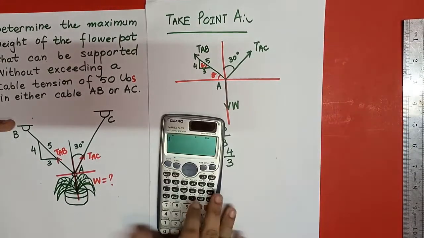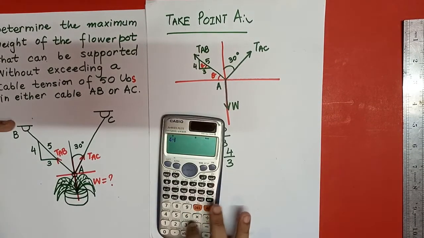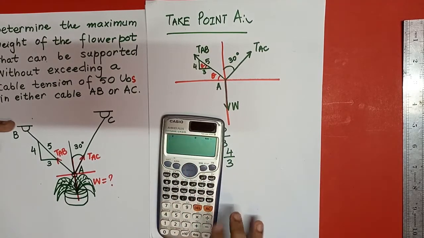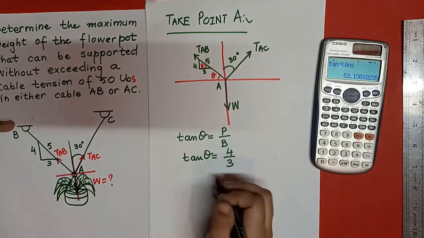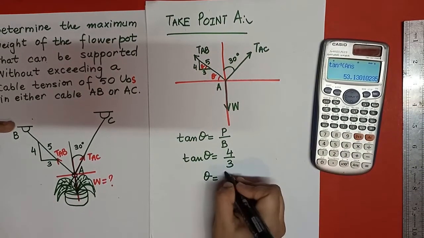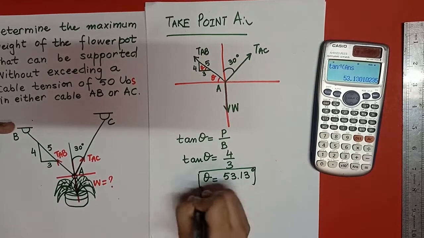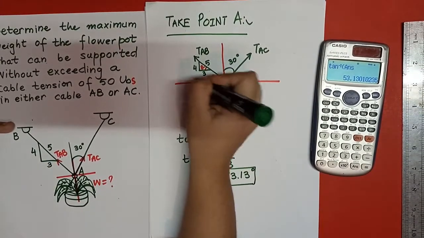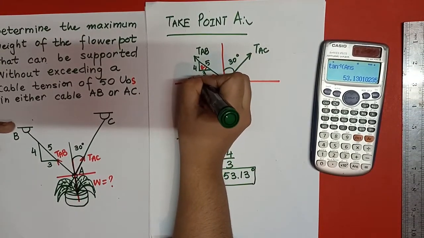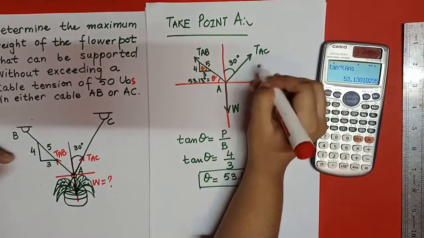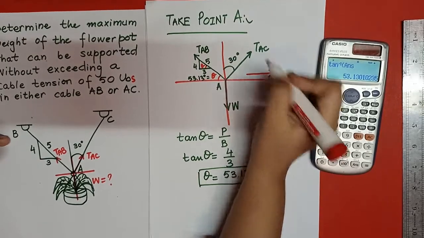I apply 4 divided by 3 and then apply tan inverse over it, and I get 53.13. So theta comes out to be 53.13 degrees. Next, I have to resolve these forces into their components.